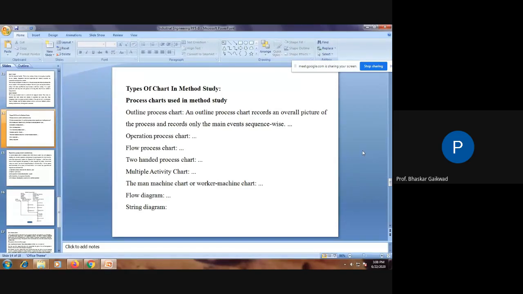In any industry, we require industrial engineering because unnecessary time, unnecessary manpower, unnecessary wastage of materials, and alternatives of materials are all related to the production cost. So always the engineers or supervisors need to think how to reduce the manufacturing cost.